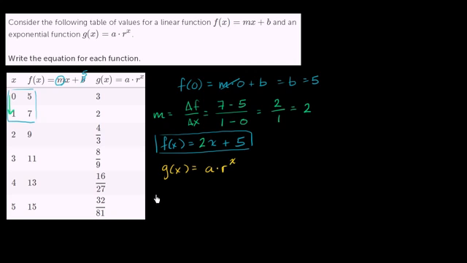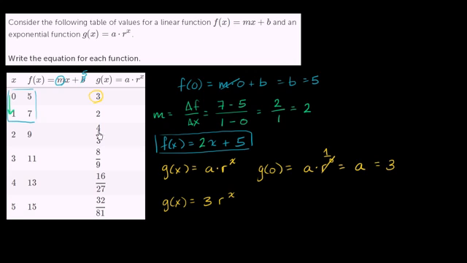So let's just write that down. g of 0 is a times r to the 0 power, which is just going to be equal to a times 1, or a, and they tell us what g of 0 is. g of 0 is equal to 3. So we know that a is equal to 3. So far we know that our g of x can be written as 3 times r to the x power.